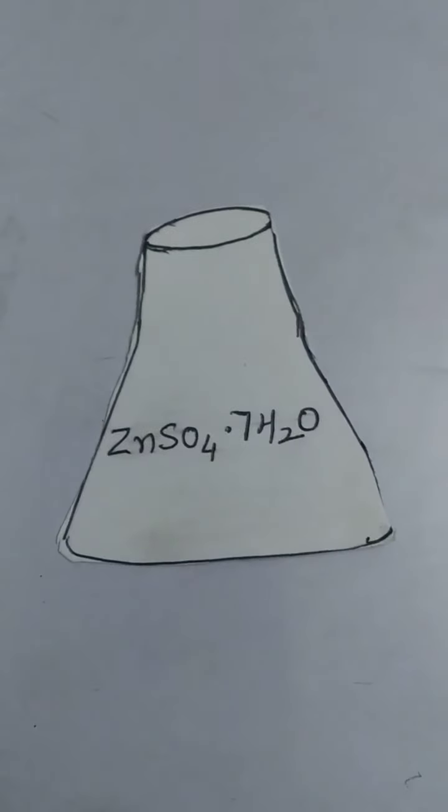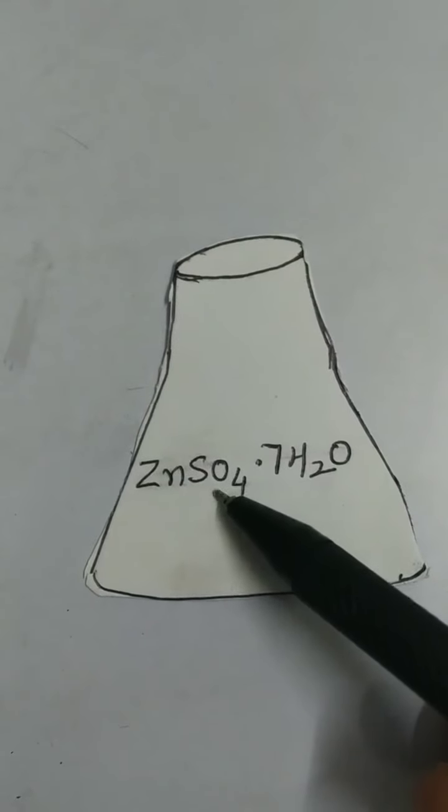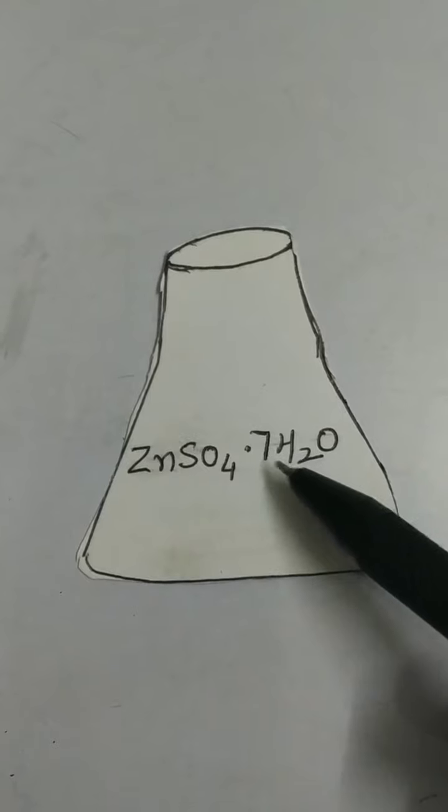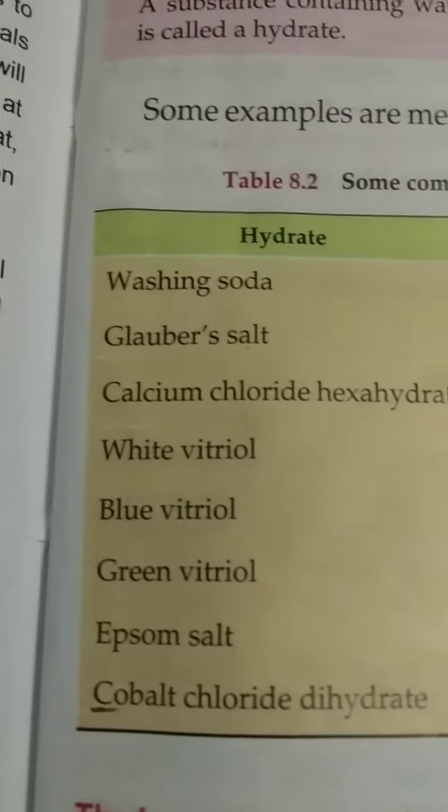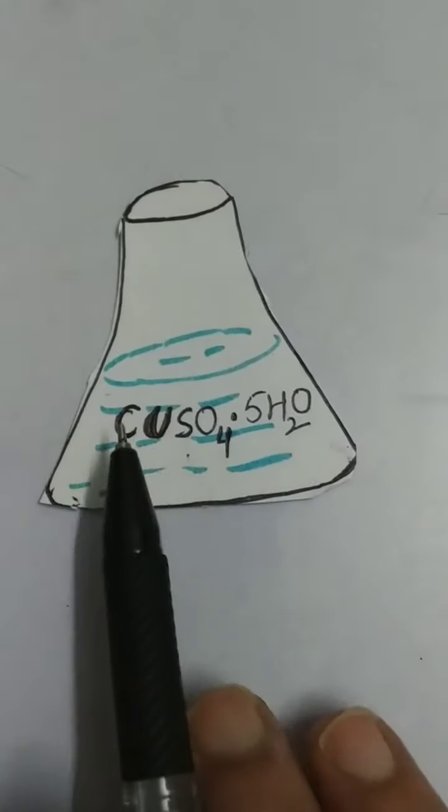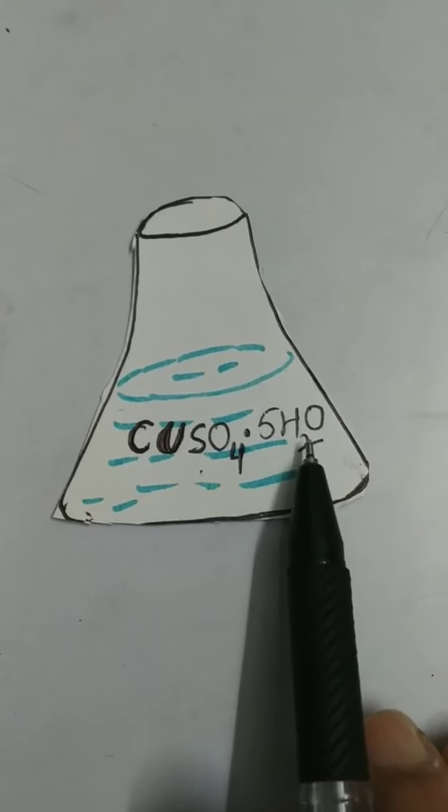White vitriol, ZnSO4.7H2O. Blue vitriol, CuSO4.5H2O.